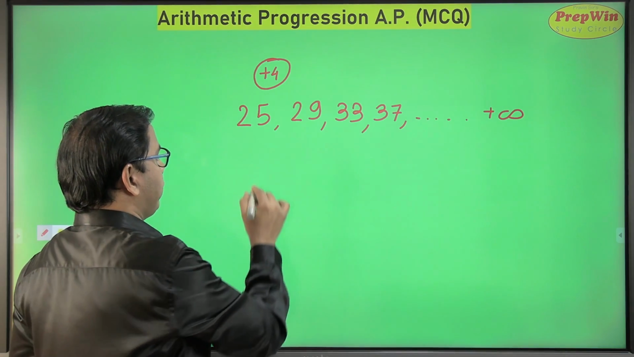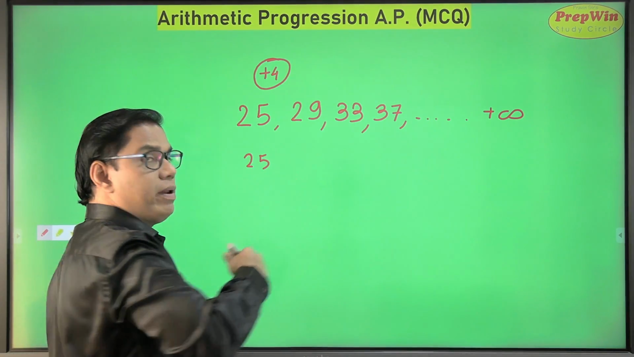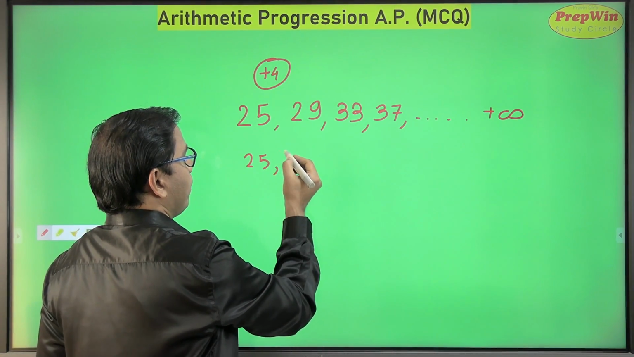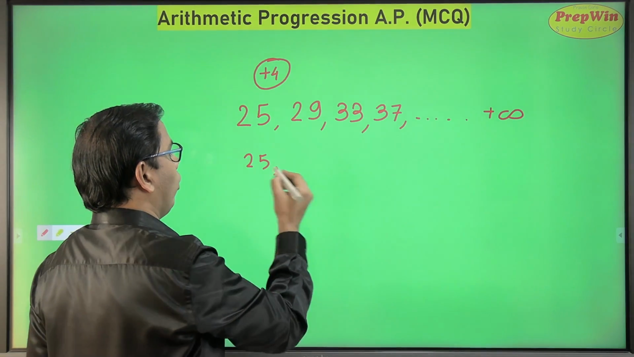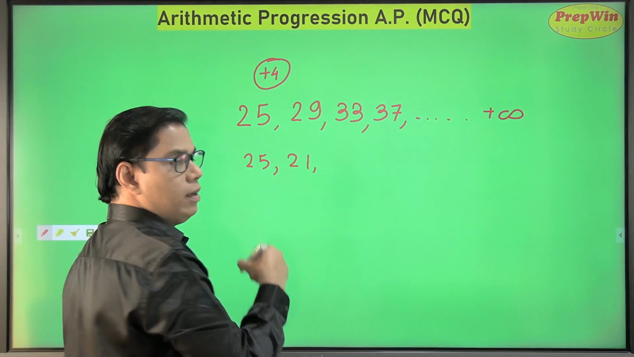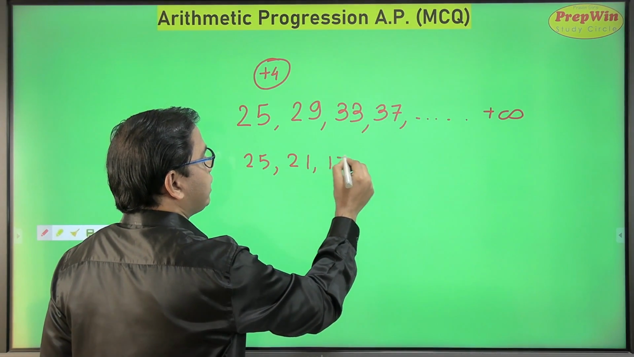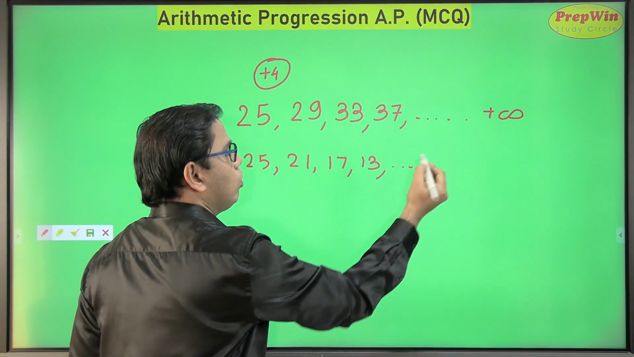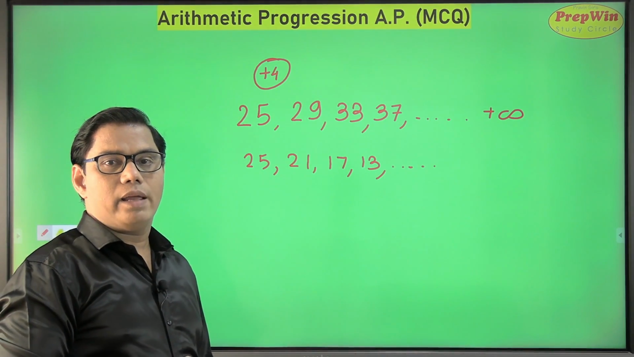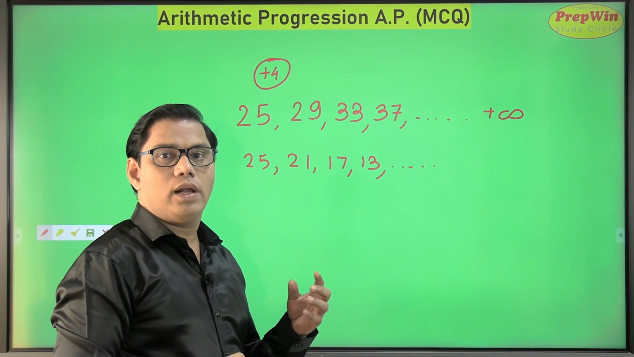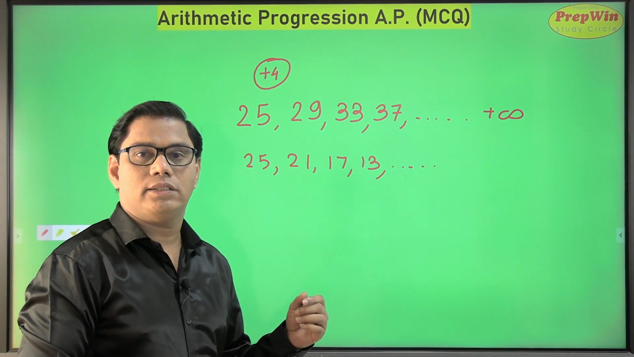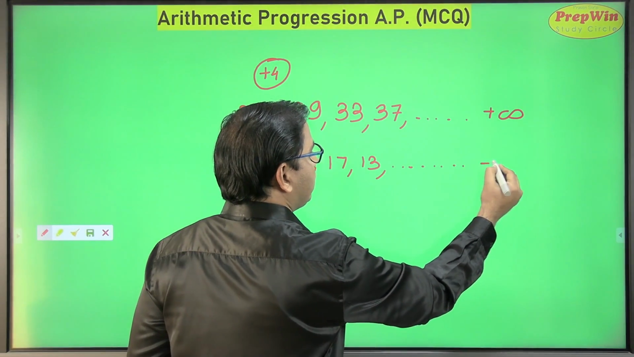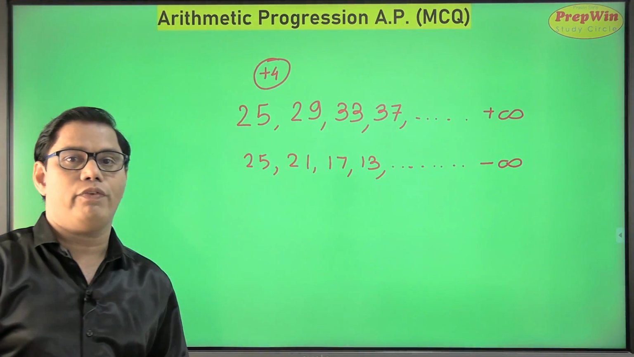Now, starting with the same number, but this time I am reducing the value by 4. 25 reduced by 4 becomes 21. If I reduce 21 by 4, then 17. If I reduce 17 by 4, then 13, and so on. There will be a time when all the natural numbers get over. Maybe you will get a 0, and then you will start getting negative numbers. So this series is heading towards negative infinity.